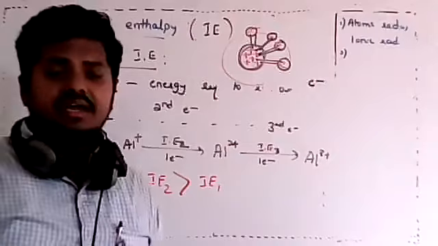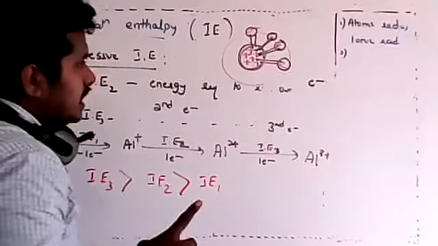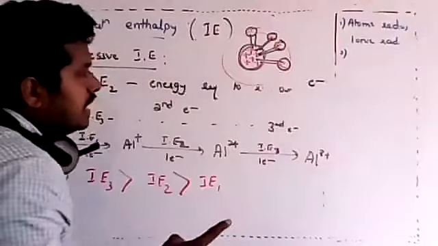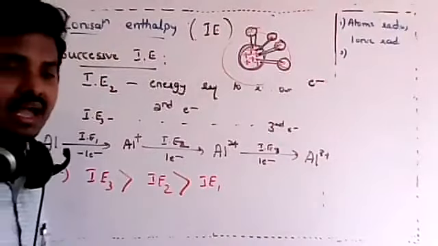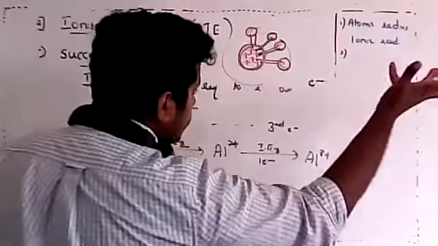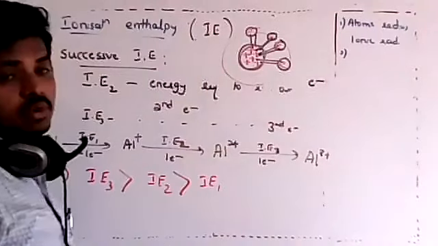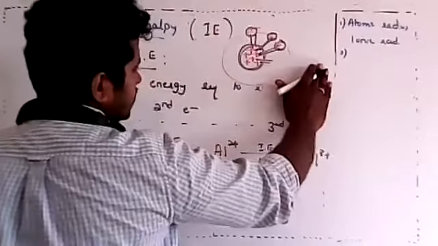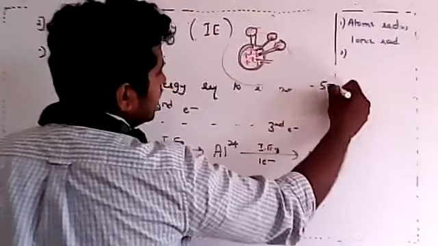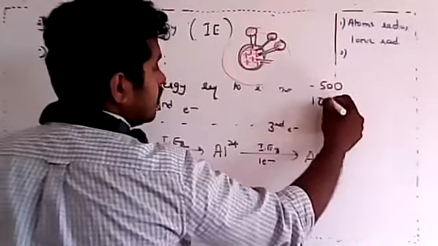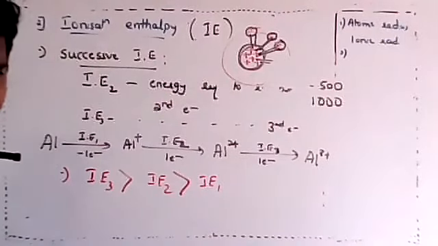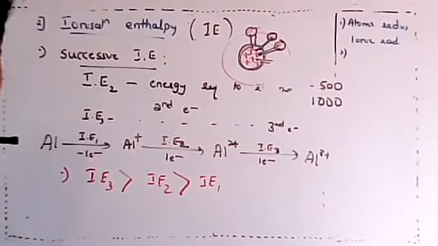I hope you are understanding. After removal of one electron, this atom becomes smaller, electrons are closer now, and the proton is more powerful. Now if you want to remove one more electron, you would need more energy, definitely higher energy. If in the first case it was 500 kilojoule, now definitely you would require around 1000 kilojoule. Got it, my dear students? Is that clear? Dear students, are you understanding?